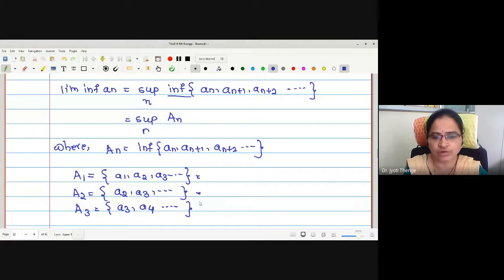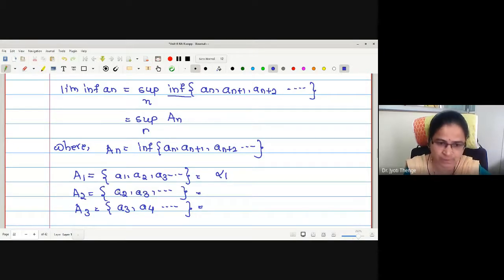And what were we interested in finding? We were interested in finding the infimum. Whatever is the set under consideration, A1, A2, A3, ..., let me assume the infimum is some number, say alpha 1.